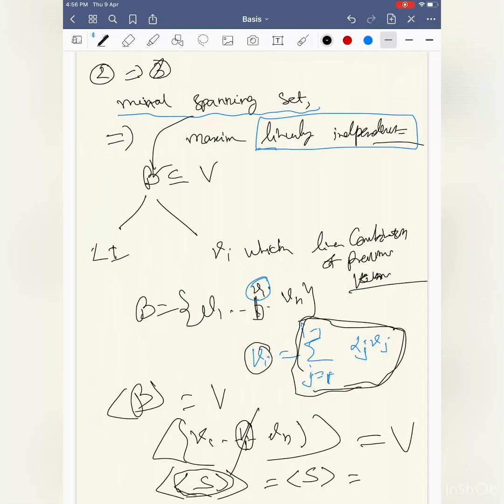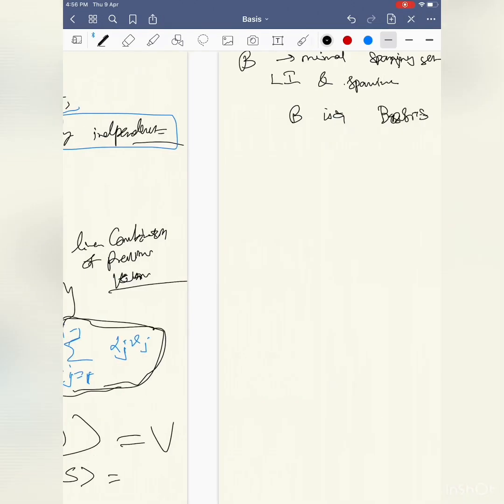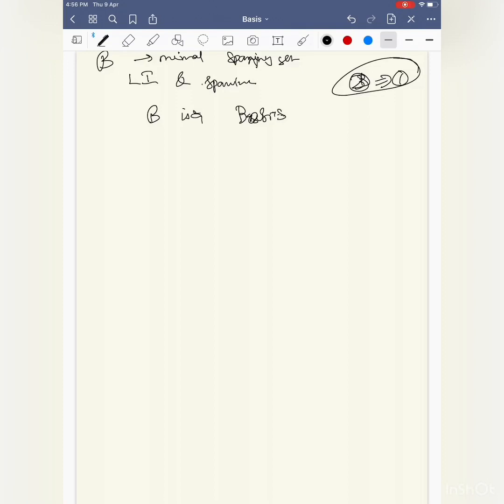So now B is a basis. I want to show that this is a maximal linearly independent set. Since B is a basis, it is a spanning set. Any linearly independent set must have cardinality less than or equal to that of a spanning set, which I proved in previous lectures.